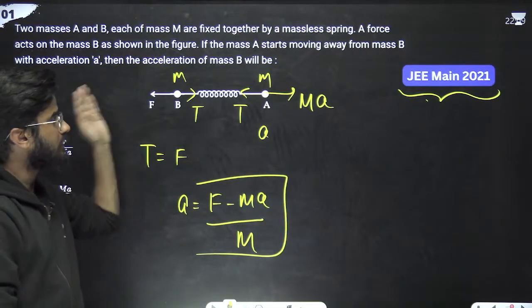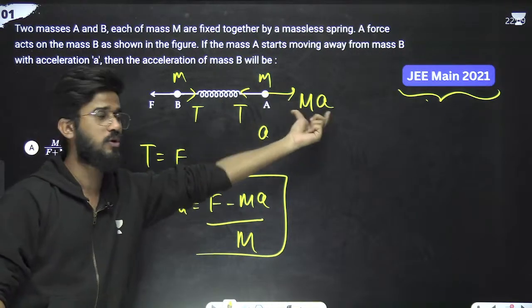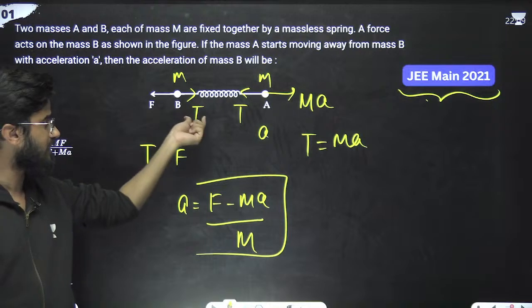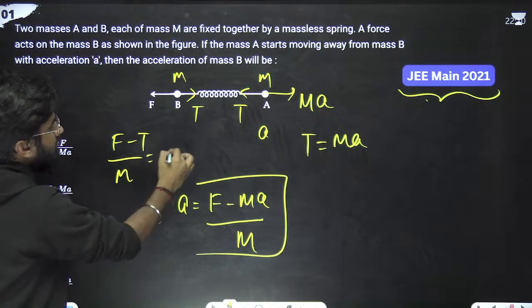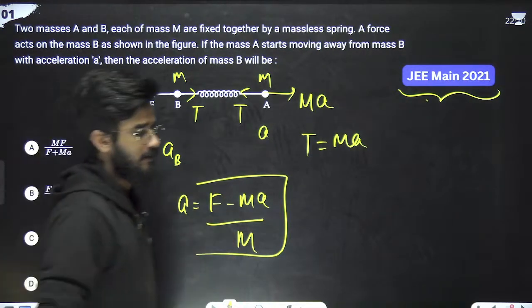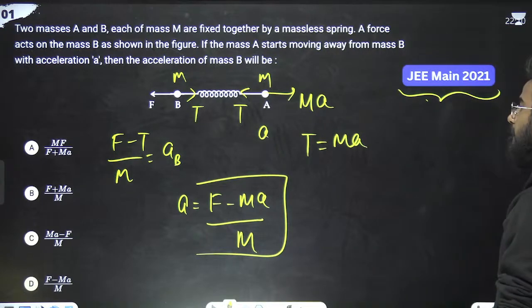Because this is F, this is positive, since this is trying to move in this direction, so tension is equal to ma. So this is F minus T upon mass, that is equal to the acceleration of mass B. So it is this. Got it? Okay, next problem.